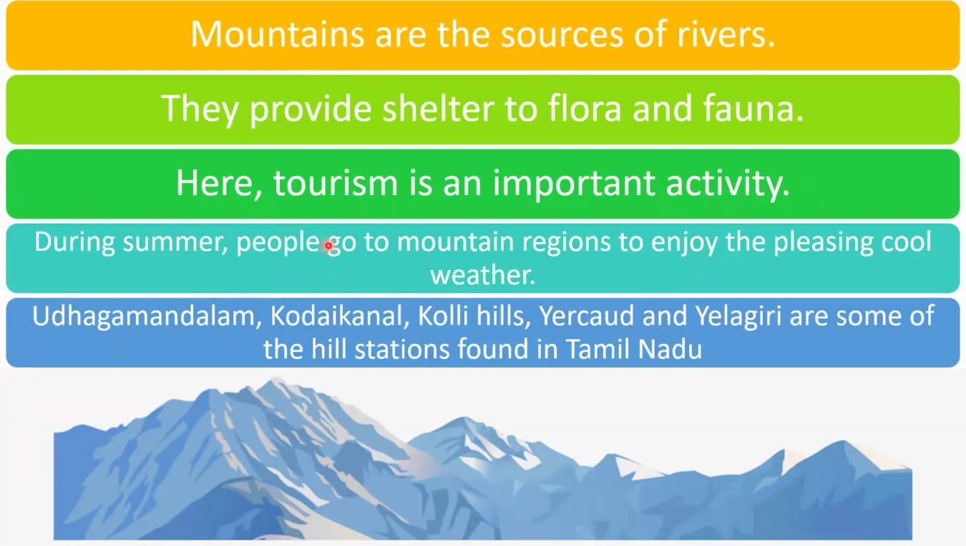During summer, people go to mountain regions, that is hill stations, to enjoy the pleasing cool weather. Udagamandalam, Kodaikanal, Kolli Hills, Yercaud, and Yelagiri are some of the hill stations found in Tamil Nadu. Shimla, Darjeeling, Manali, Kulu, Mussoorie, all these are the famous hill stations of India.